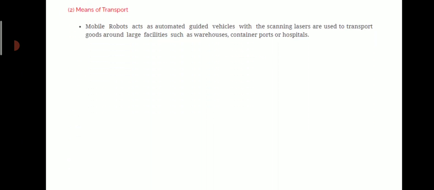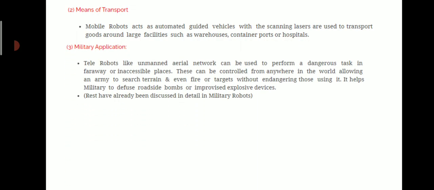Next application, means of transport. Mobile robots act as automated guided vehicles with scanning lasers and are used to transport goods around large facilities such as warehouses, container ports, or hospitals. Next application, military. Telerobots like unmanned aerial vehicles can be used to perform dangerous tasks in faraway or inaccessible places. They can be controlled from anywhere in the world, allowing an army to search terrain and even fire on targets without endangering those using them.